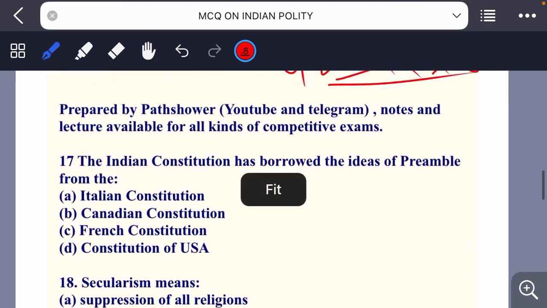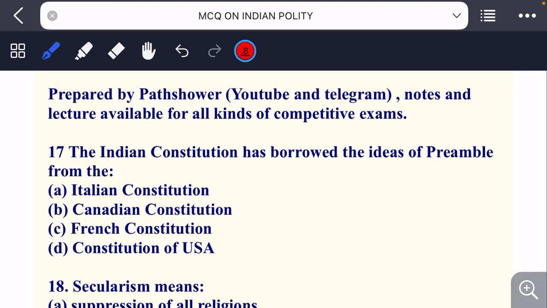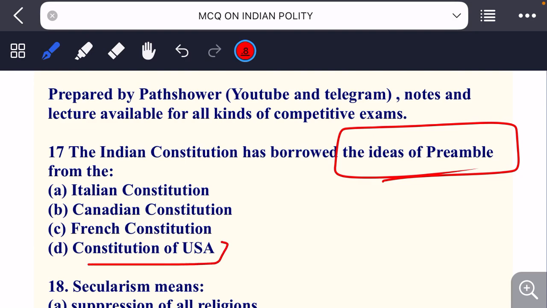Next question we move. The Indian Constitution has borrowed the idea of preamble from. Idea of preamble जो है वो हमने किस कॉन्स्टिट्यूशन से borrow किया है? Italian Constitution, Canadian Constitution, French Constitution and Constitution of USA. So the answer here is Constitution of USA.